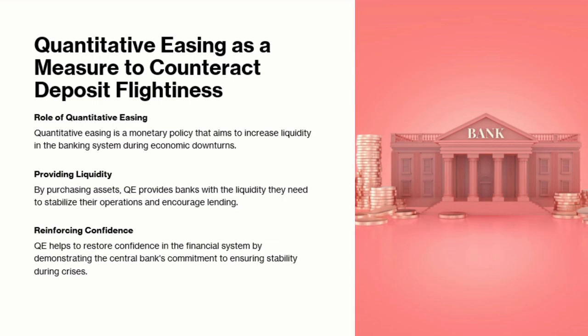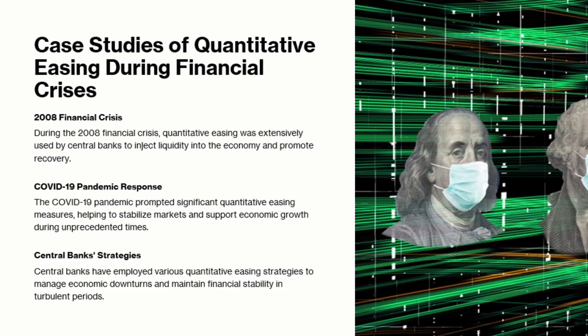Quantitative easing as a measure to counteract deposit flightiness. Role of quantitative easing. Quantitative easing is a monetary policy that aims to increase liquidity in the banking system during economic downturns. Providing liquidity. By purchasing assets, QE provides banks with the liquidity they need to stabilize their operations and encourage lending. Reinforcing confidence. QE helps to restore confidence in the financial system by demonstrating the central bank's commitment to ensuring stability during crisis.